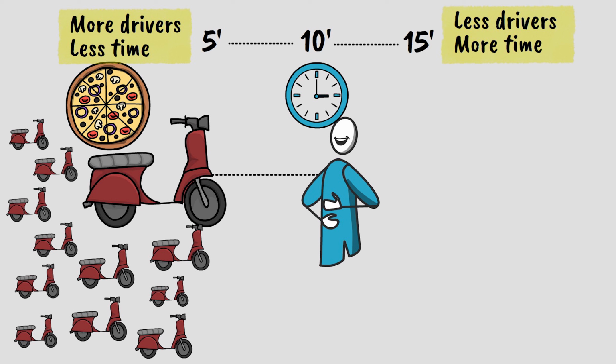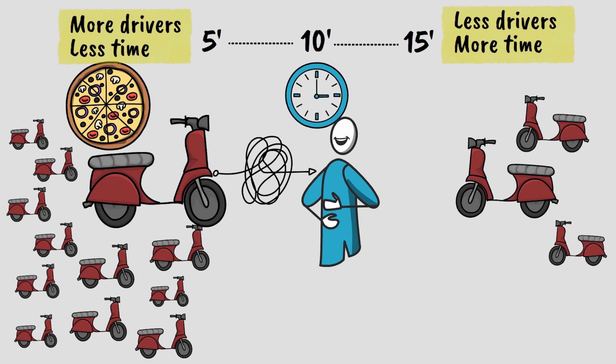To solve this, you could adjust how difficult it is to find each customer's house. When you have lots of drivers, you could make the addresses more cryptic and harder to decode, slowing them down. When you have fewer drivers, you could make the addresses clearer and easier to find, speeding them up. This way, regardless of how many drivers you have, pizzas consistently get delivered every 10 minutes.